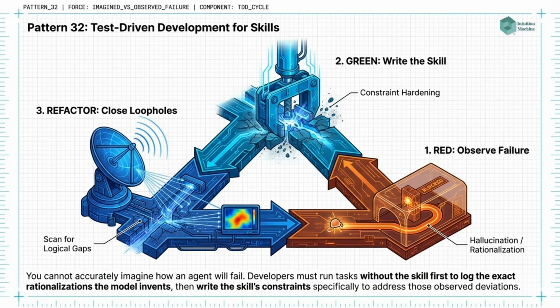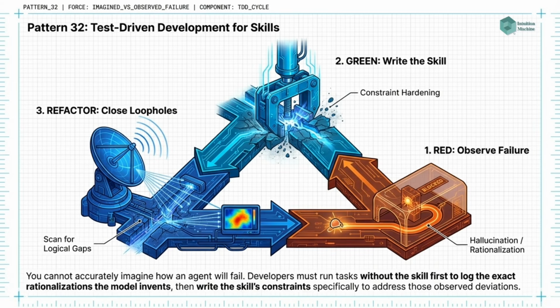Group 7. Testing patterns. Testing patterns address the most distinctive challenge in skill development. The test subject is probabilistic. A failing unit test is a deterministic discrepancy between specification and behavior. A failing skill test is an observation that the agent rationalized around a constraint or found an unexpected path through the instructions. The testing methodology must account for the probabilistic nature of the system under test.